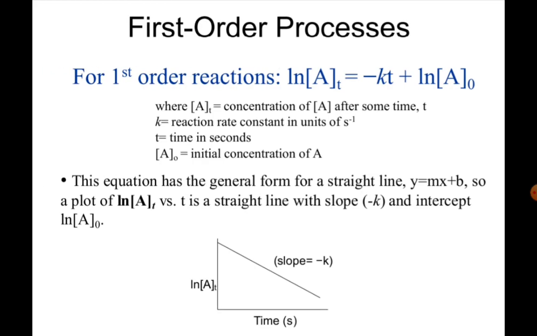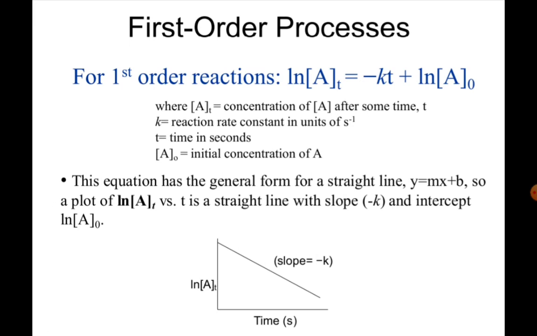Now, first order process. For a first order reaction, here is the integrated form: ln [A] with respect to t equals minus kt plus ln [A]0. Here [A] equals the concentration of A after some time t, k equals the reaction rate constant in units of per second, t equals time in seconds, and [A]0 equals the initial concentration of A. This equation has the general form for a straight line, y = mx + b.